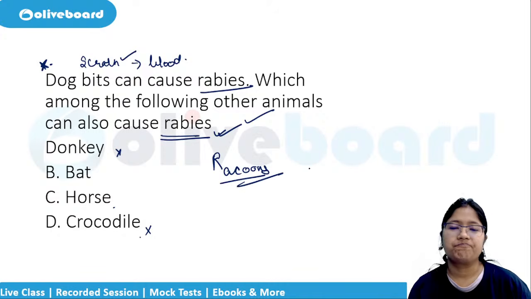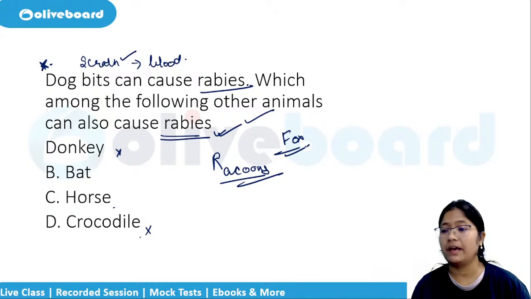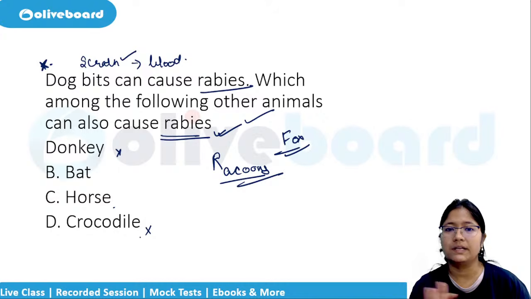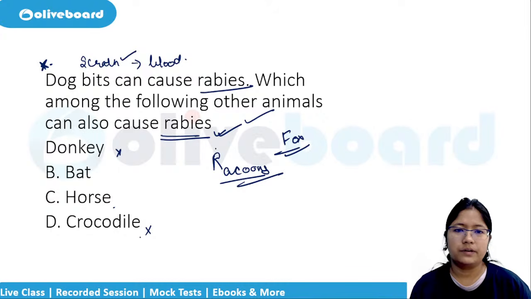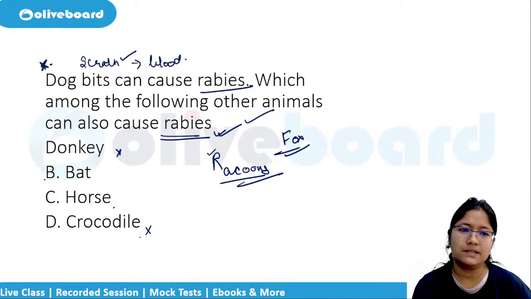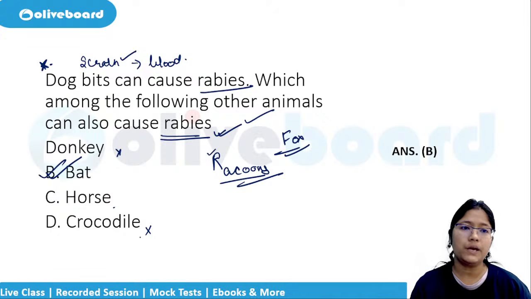Fox: in villages, people take specific care. If a fox bites, say, a chicken or anything for that matter, then it cannot be consumed. In case of natural death, it cannot be consumed. It is not sold. Nothing can be done. It has to be buried. That is all you have. Bat is the correct answer. Bats, raccoons, foxes, dogs, they can cause rabies. They are the carriers.